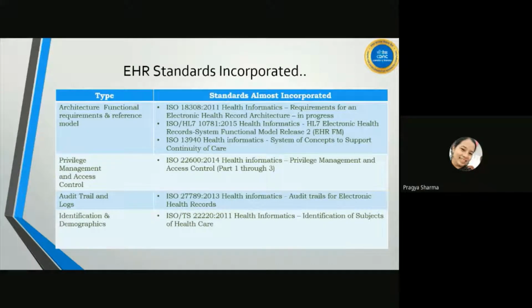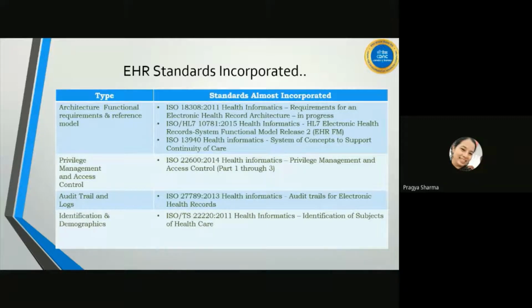For the overall architecture, which is described by the 18308 standard, we are partially compliant. 10781 and 13940 cover concepts and support of continuity of care. 22600 is the standard for privilege management and access control. We are almost compliant with this standard.